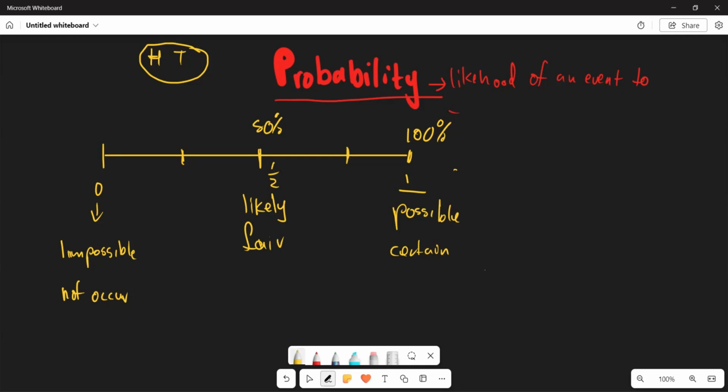But isn't it so that you can still also have quarter chances, whereby you have 1/4, which means these are the least likely chances for an event to occur. And here, let's say you have 3/4. Remember, your 1/4 is your 25% chance, and this one is your 75% chance. So this is going to be most likely. We are not saying it will occur, but it is most likely that it will occur.